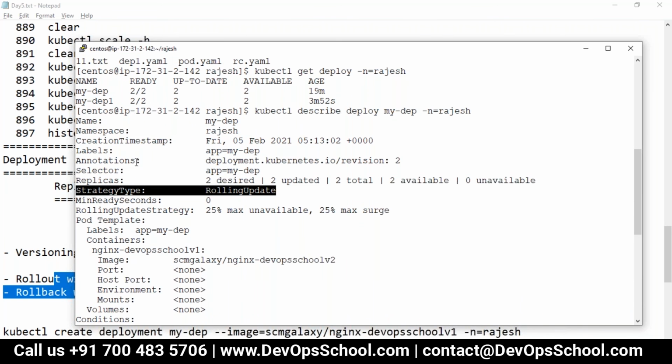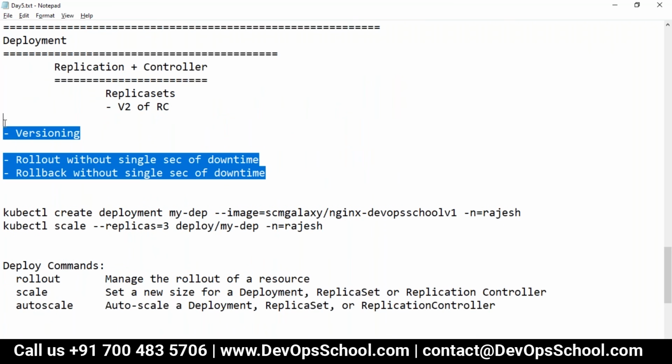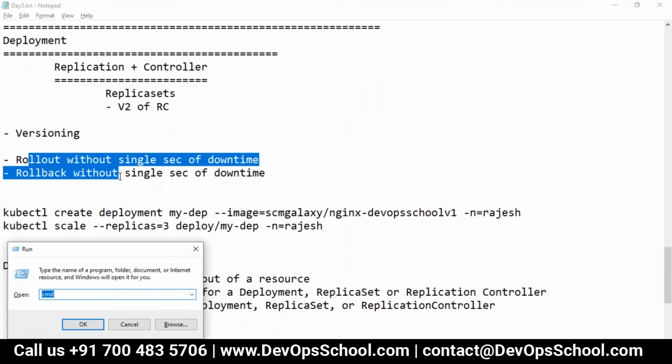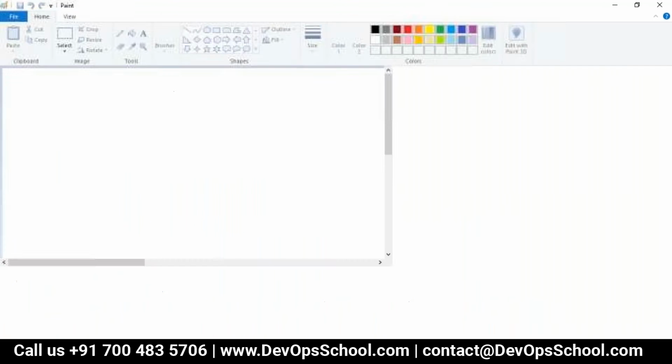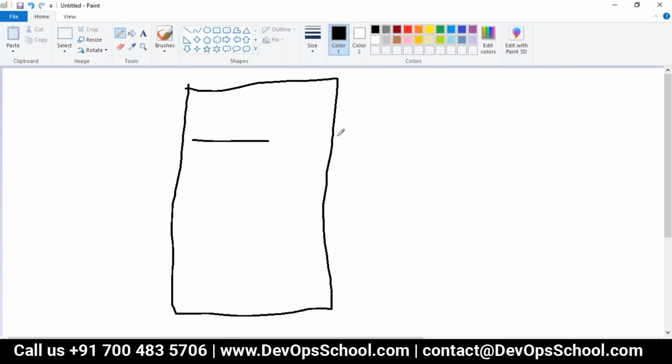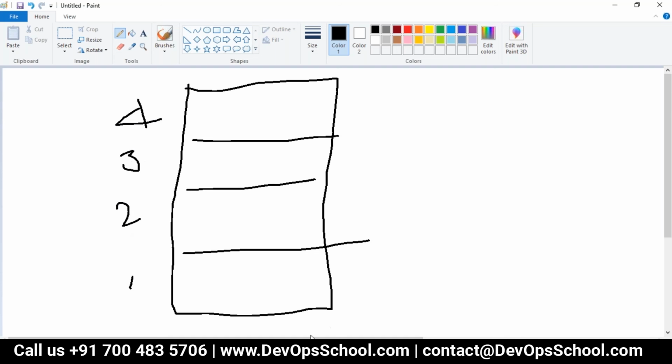So guys, rolling update is a very wonderful feature actually. Through that you can roll out and roll back. Let me show you here. Understand this. Let's assume you have one deployment, and how many pods do you have? 1, 2, 3, 4. This is the version 1 software.